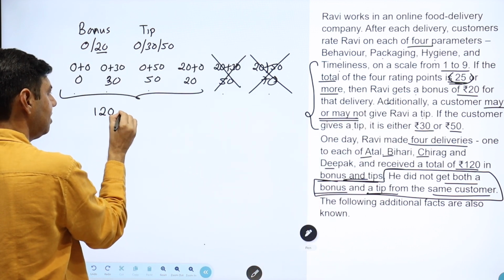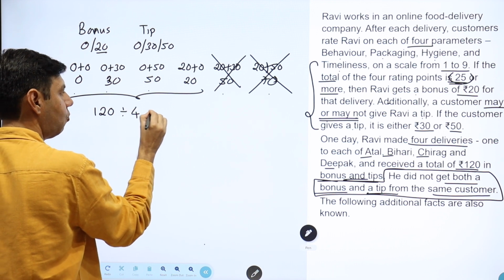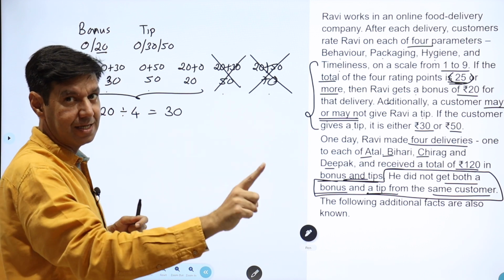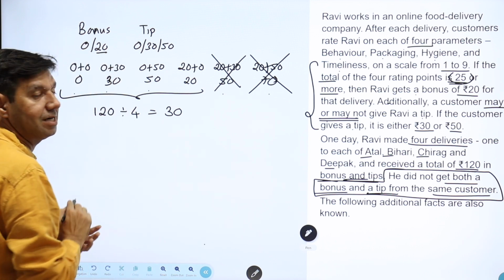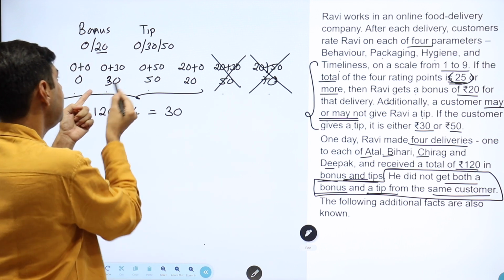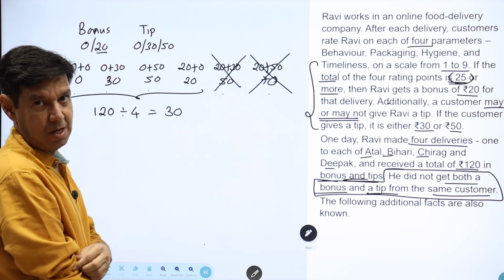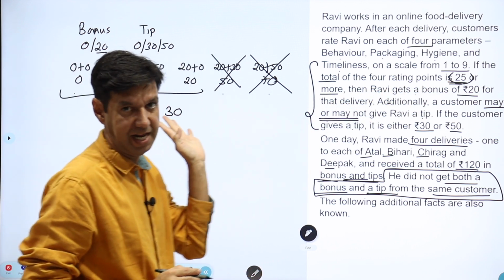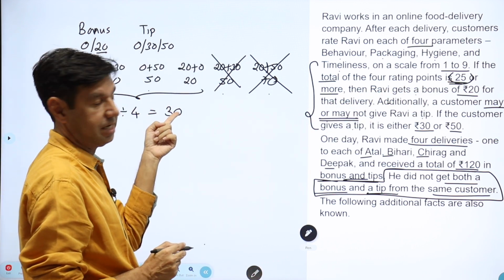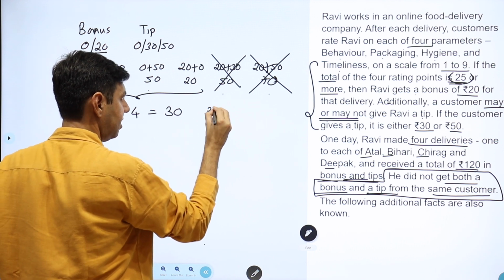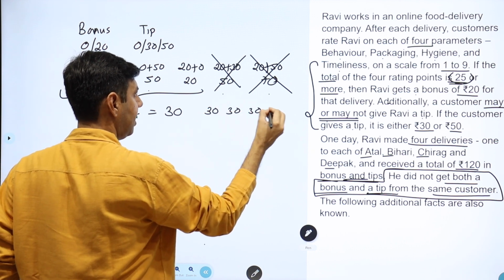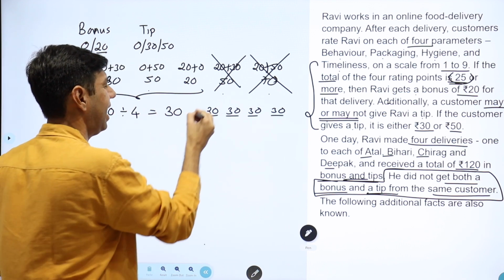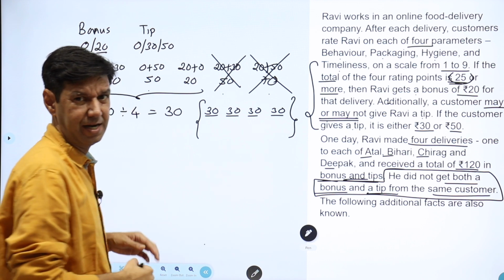Now pay attention to this. 120 when I divide by 4, I get 30. So one way is I get 30, 30, 30, 30. From 4 customers, I get 30 tips each. But that means I'm not getting a bonus. So my total will not be 25 or more in any of the cases. So I'll write that in that case 30, 30, 30, 30. But then all scores are less than that. This is unlikely, but theoretically yes, let's put that.